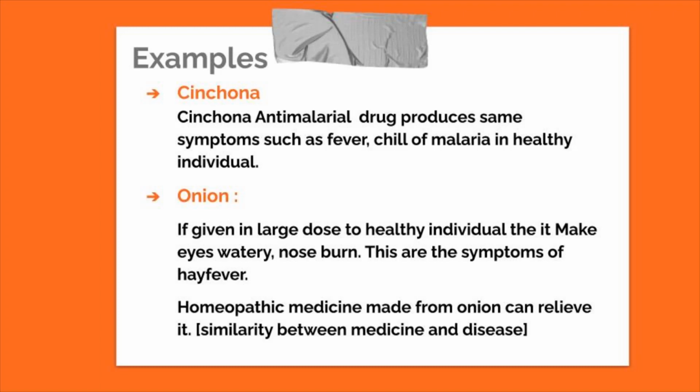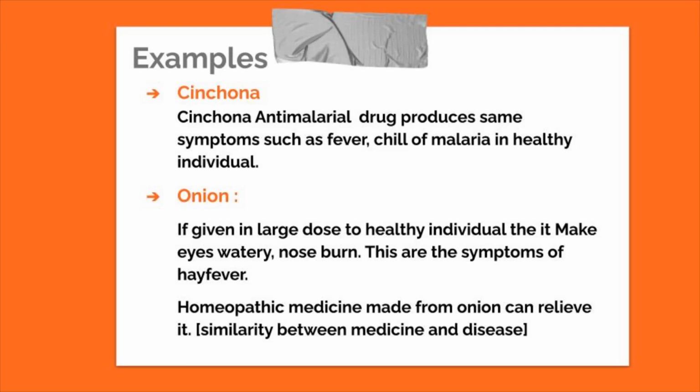It has the ability to relieve hay fever. So this is the concept of similarity between medicine and disease, that like is cured by like. Like disease is cured by like medicine.